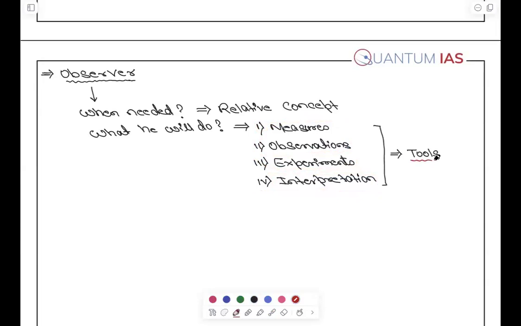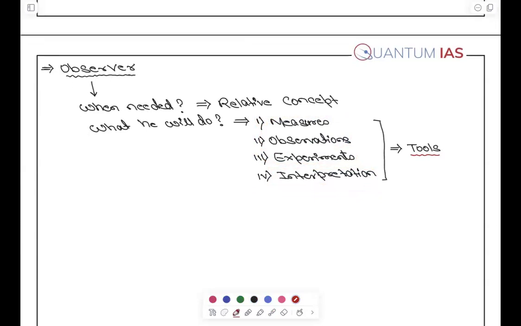Okay. Now, if it has a tool, this tool needs a workplace to work upon, right? And that workplace is applied in a reference frame.